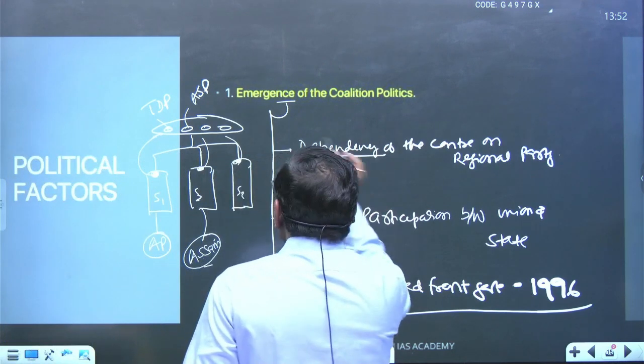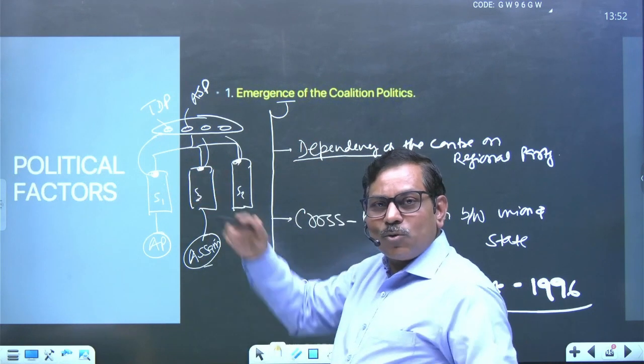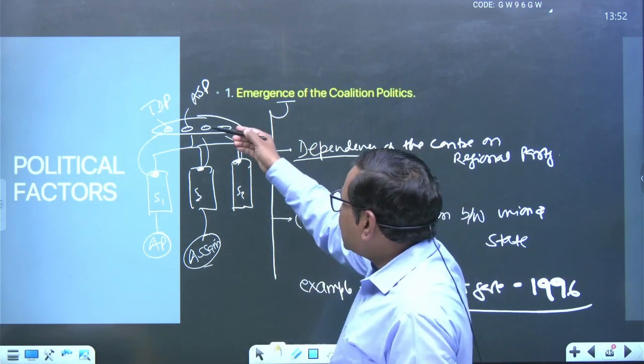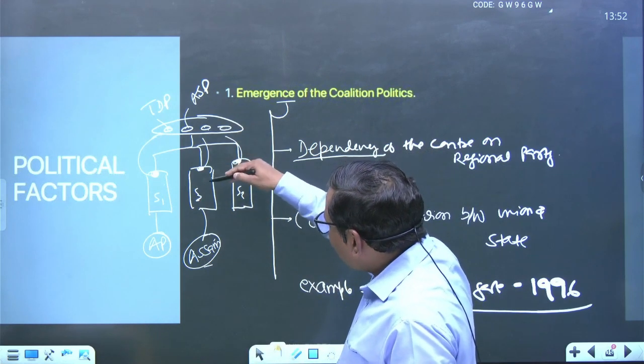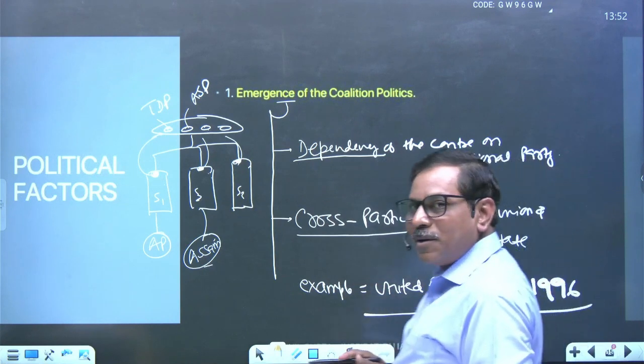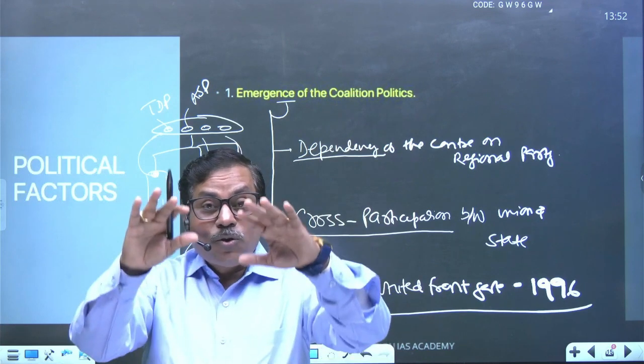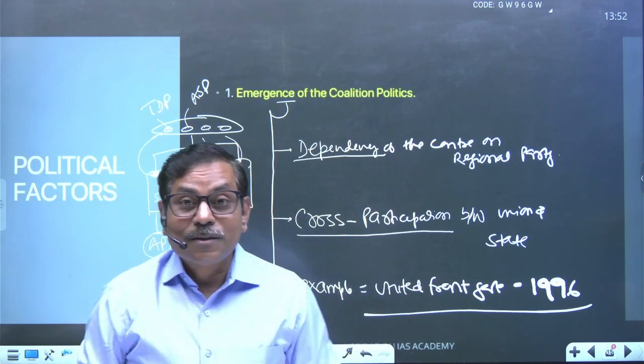So dependency came into being upon regional political parties. Or you can say many times these political parties are also depending upon this. So cross participation is going to happen here, right? Now it will dilute the domination of the center over the state.